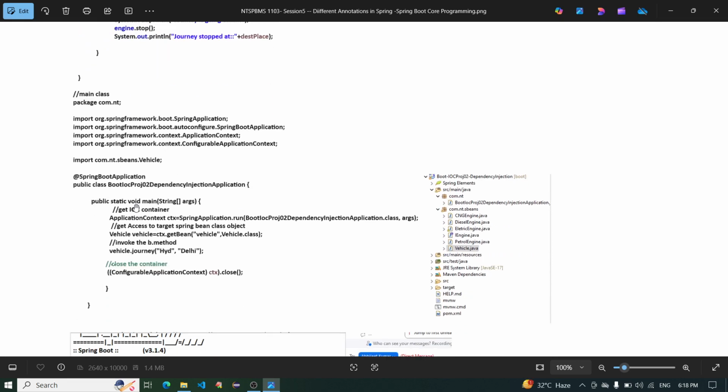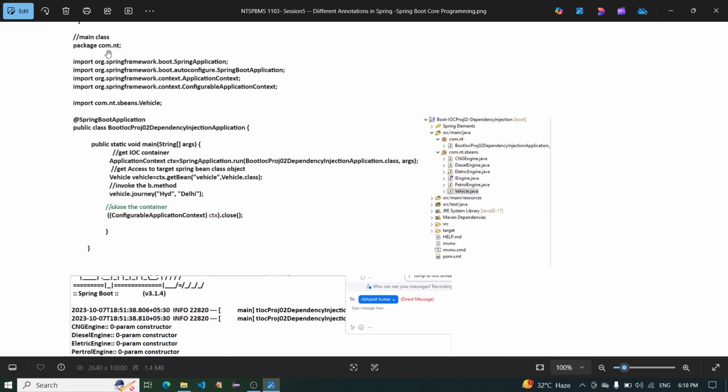Coming to the main method. The package is com.nt. It imports SpringApplication, SpringBootApplication, ApplicationContext, ConfigurableApplicationContext, and Vehicle. The main annotation is @SpringBootApplication on the public class.